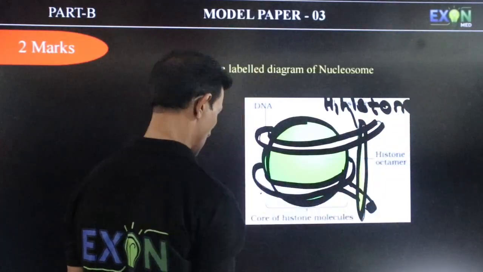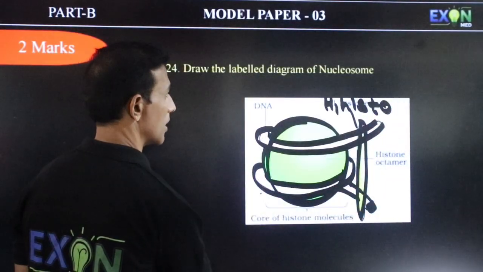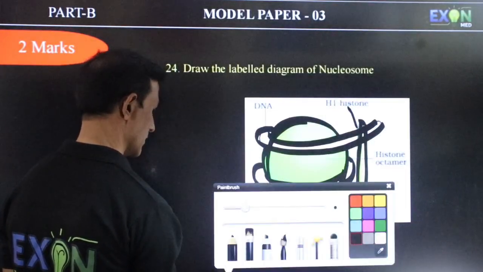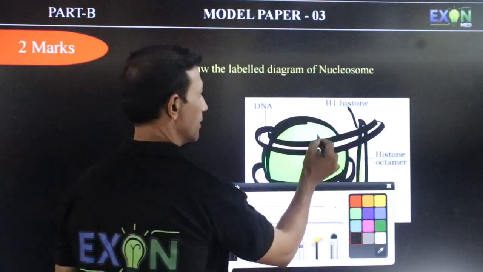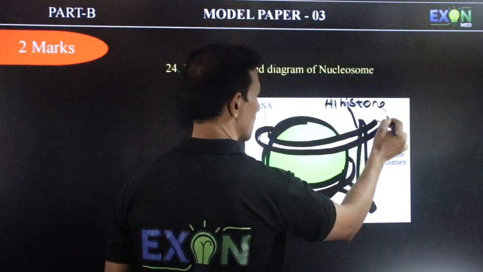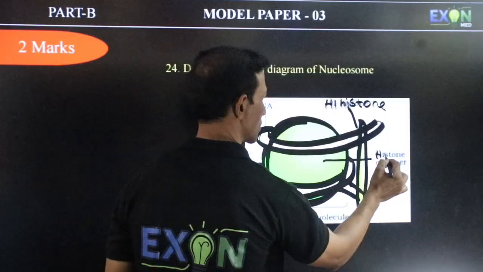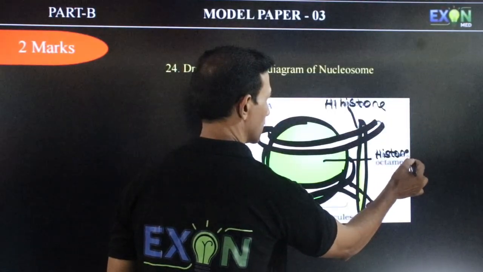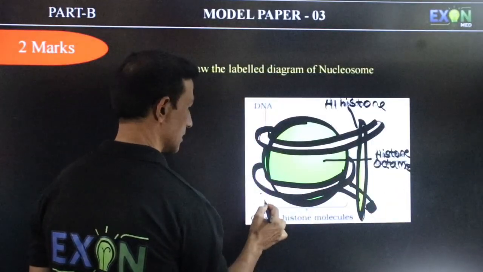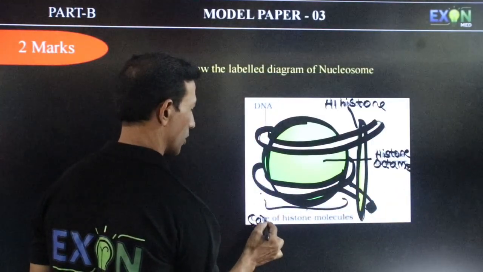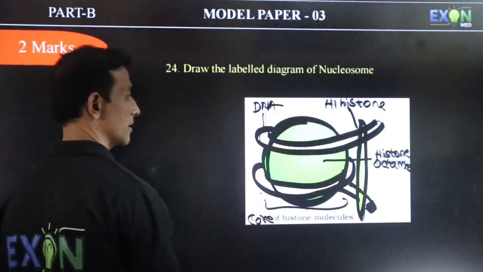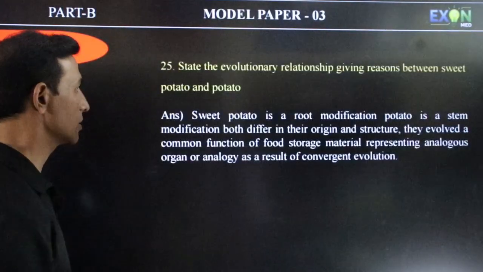Oh my god, this is very big, so I should reduce this. Okay, we'll reduce the size of this. Then it is labeled as H1 histone, and this one is called as histone octamer. Then this is core of histone molecules, and this one is DNA. So this is for 2 marks, nucleosome model.